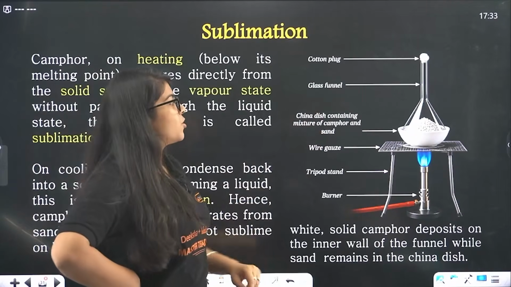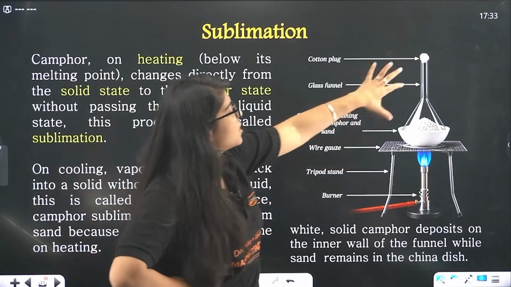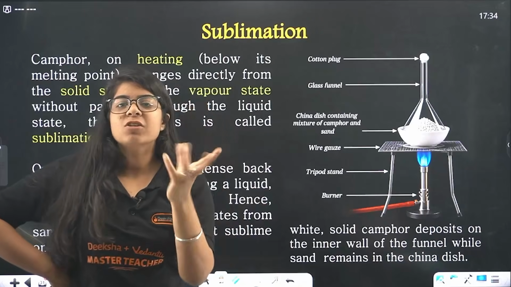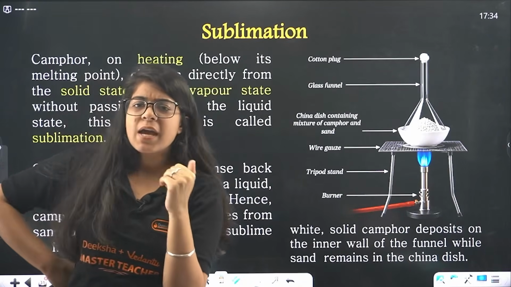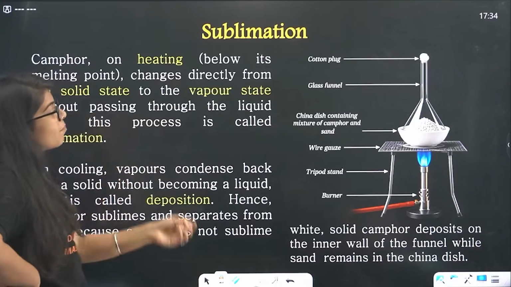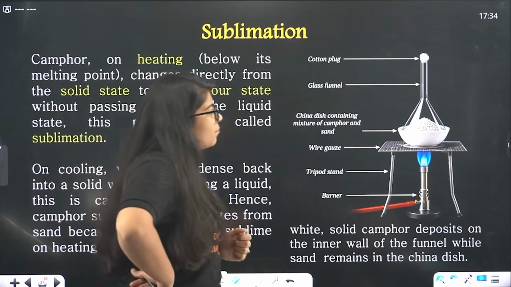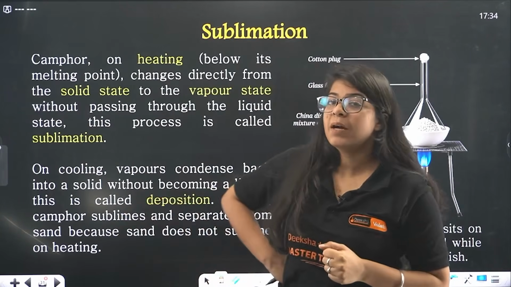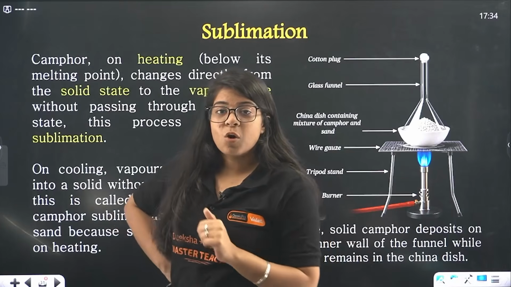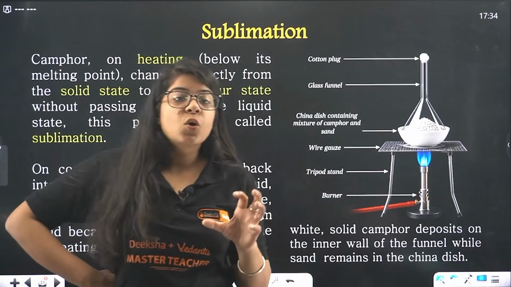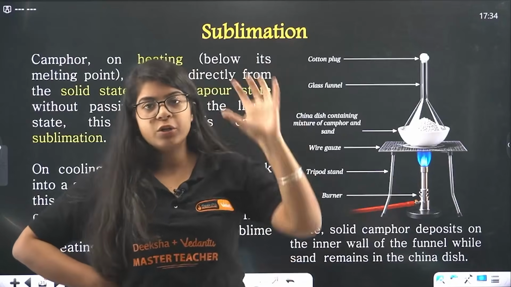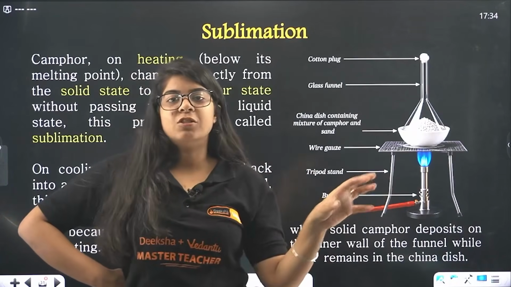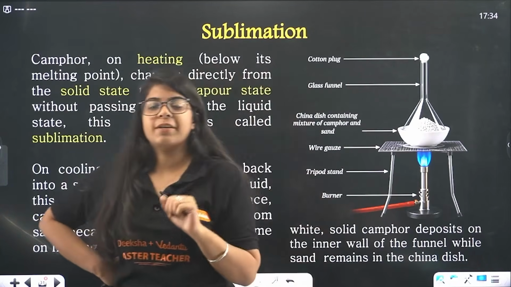Okay, this is sublimation. Now, acha, we have again this flask. Okay, and we have a solution. This solution is mostly solid state, or something that sublimates. What do you mean by that, ma'am? Sublimes. What do you mean by that? Now, have you seen naphthalene balls, camphor balls? You know, they don't convert into liquid. They directly go from solid to gas. Solid to gas. They skip that liquid stage. So we are going to use that.